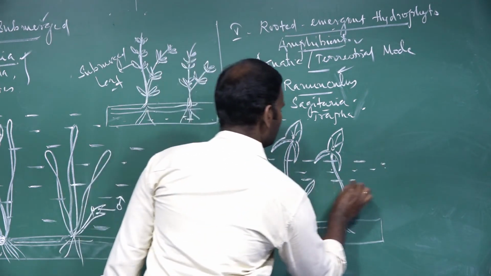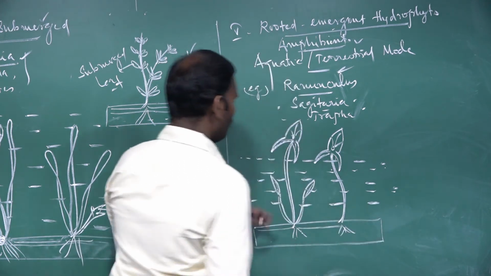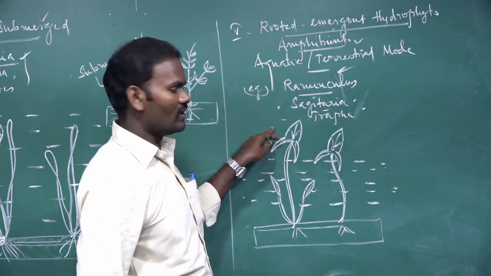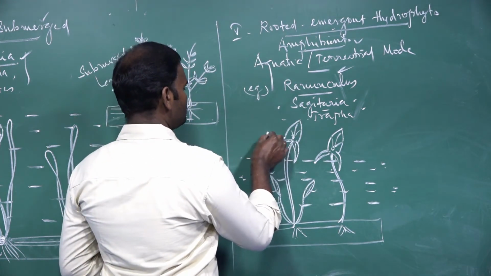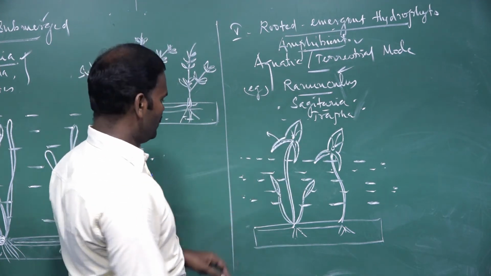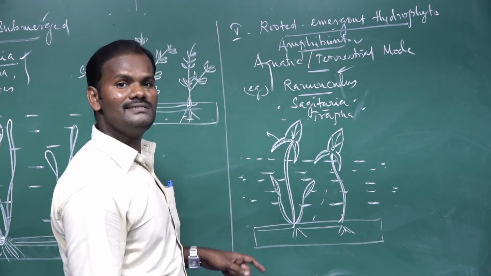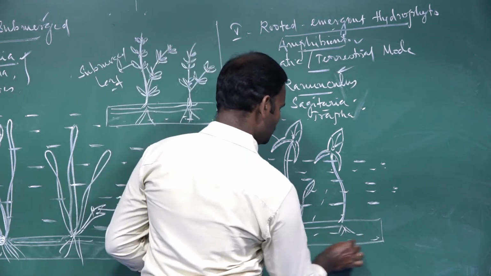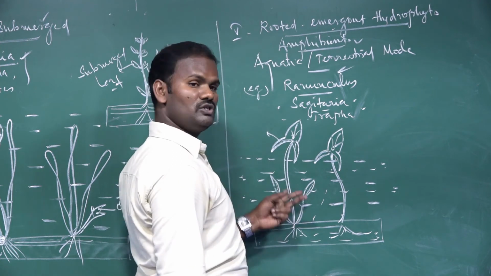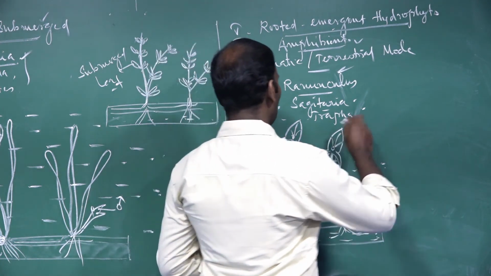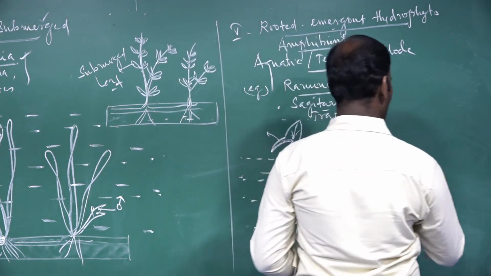So the leaves of some plants have portions in contact with the air and also with water. These are the aerial portions of the leaf, and this is the submerged portion of the leaf. For example, Sagittaria sagittifolia, where roots are fixed to the mud. They have a dual mode of life. And another one is Ranunculus.